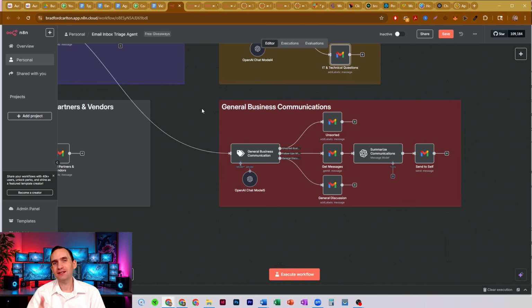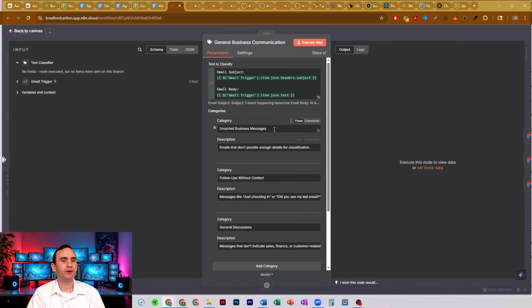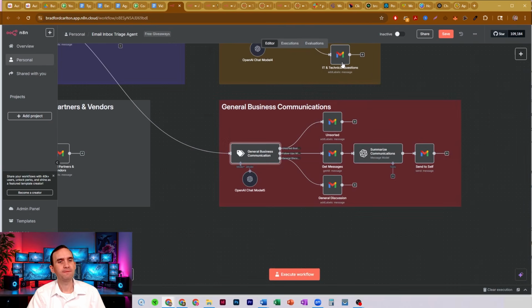Your AI agent does not necessarily have that context. You might be able to build it in, but this one doesn't have that context. And so I had a branch for what happens if it just isn't able to classify it. So we have a text classifier here, breaks it into 3 paths: unsorted business messages, follow-ups without context, and general discussions. And then if it's unsorted, we just add a label.